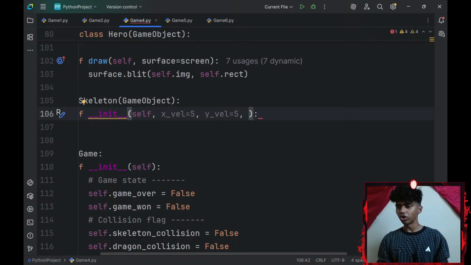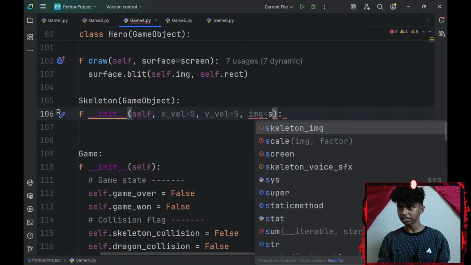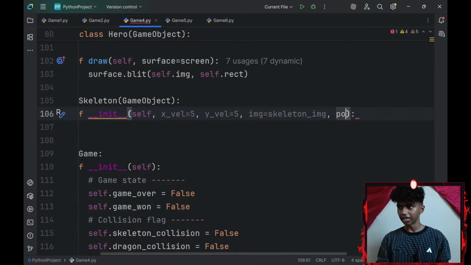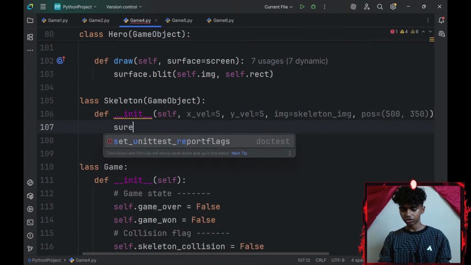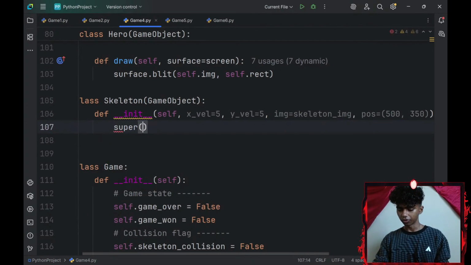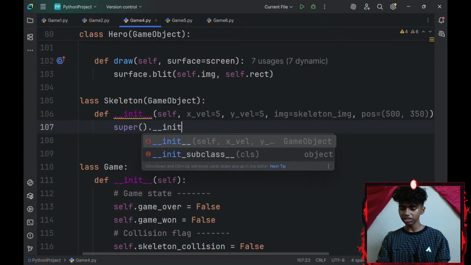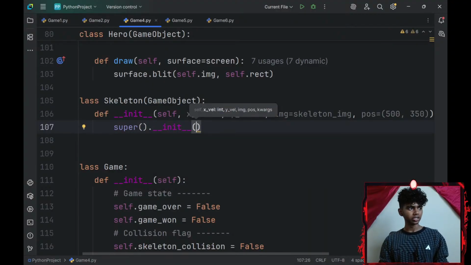Then what else would my skeleton need? Honestly, pretty sure nothing else. So I'll go with image equals my skeleton image. And then my skeleton's position is going to be equal to a tuple, like 500 by 350. Then let me add a super().__init__. My super dunder init will have a few parameters.